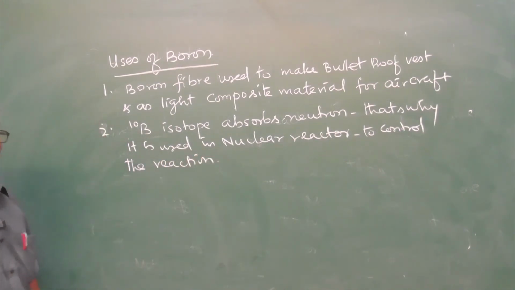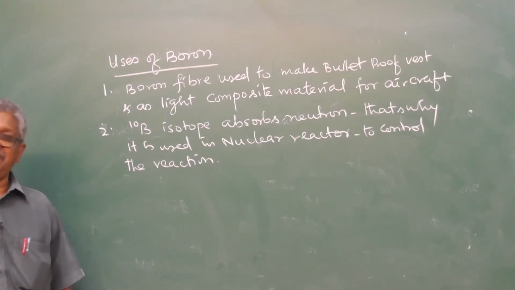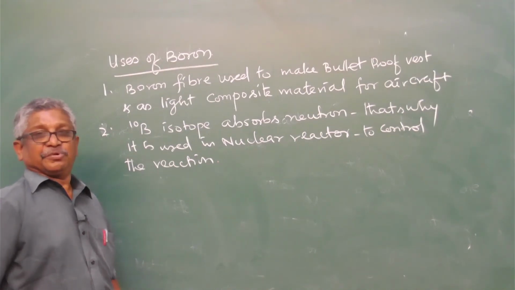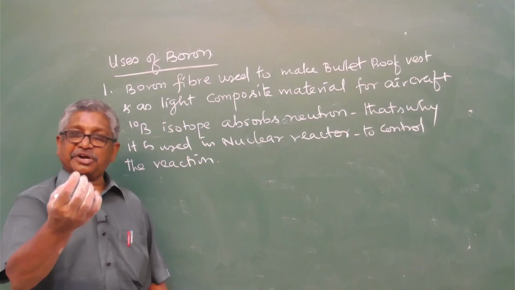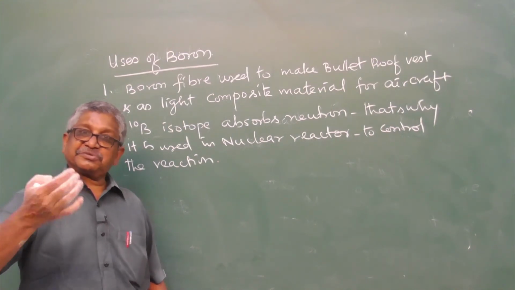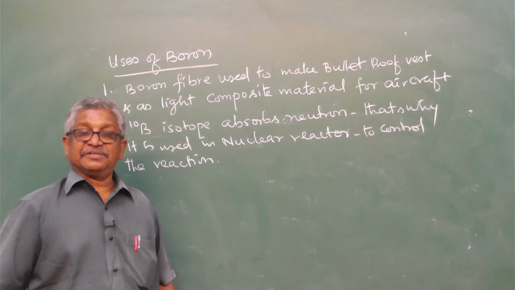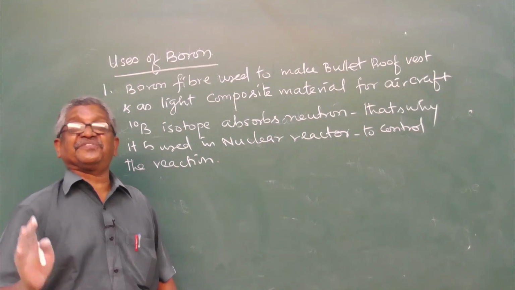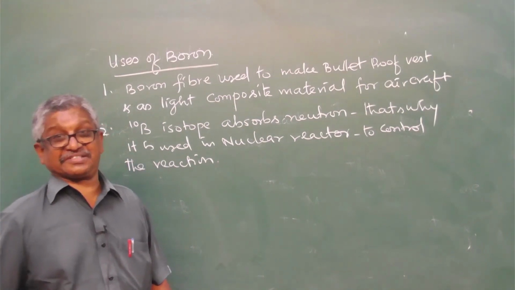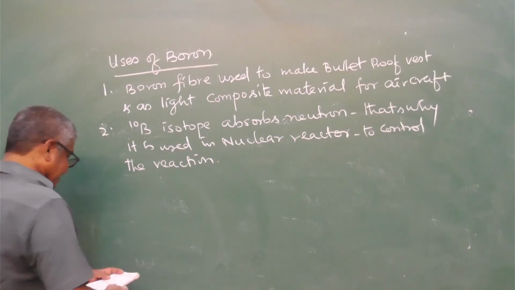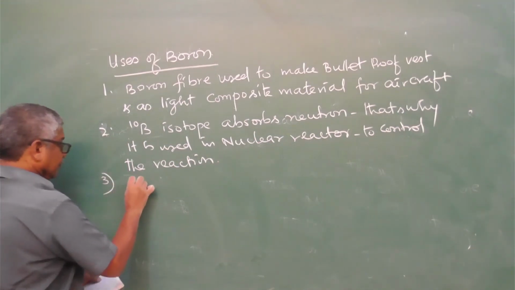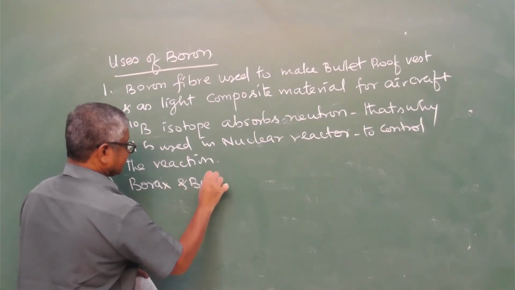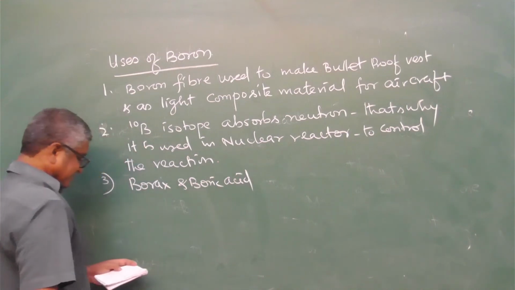First use: bulletproof vest and aircraft purpose. Second, the boron isotope is used to absorb the neutrons. If the neutron is absorbed in nuclear reactor, the nuclear reaction will be controlled and it can be used for useful purposes. And third, borax and boric acid.